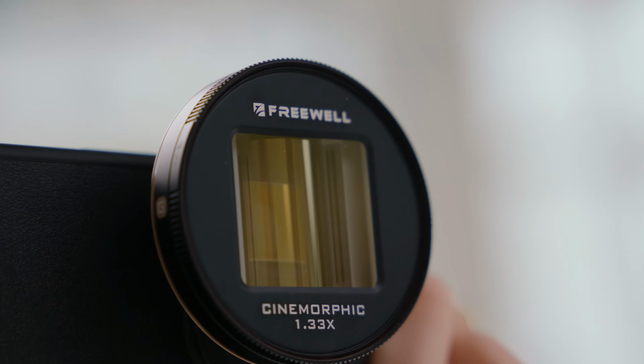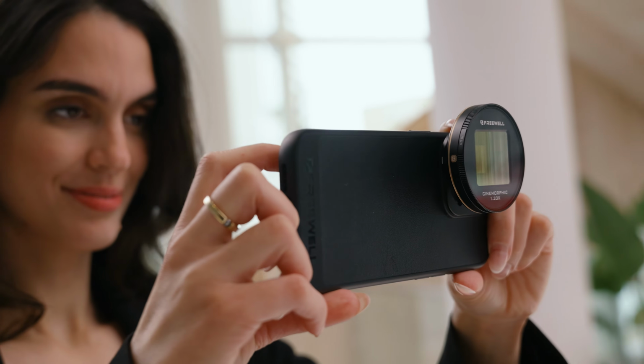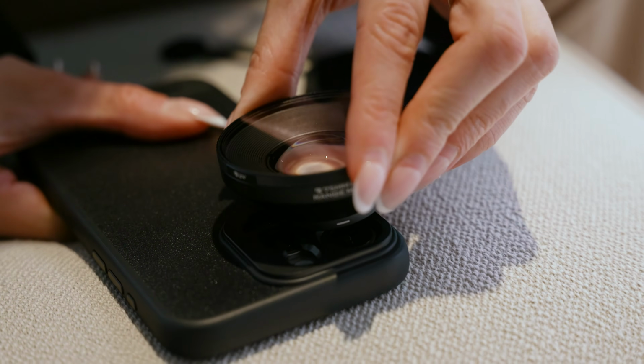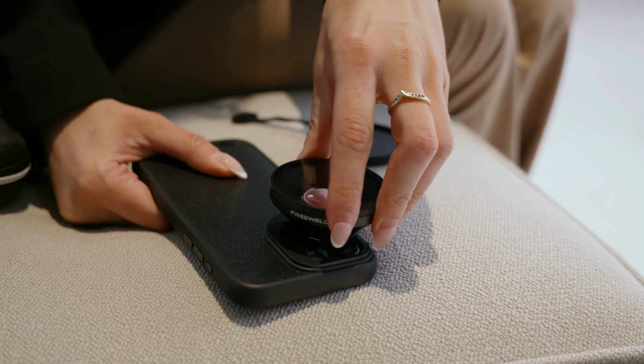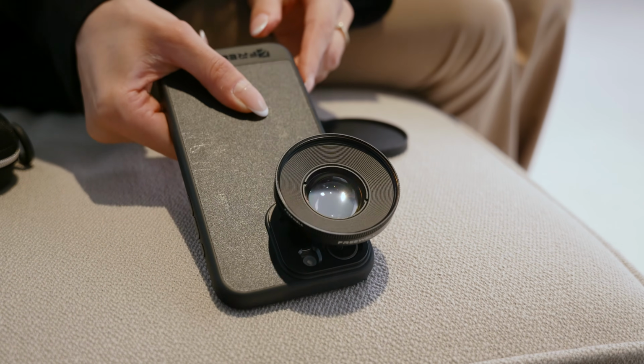And of course, it's also not the best quality lens on the phone, whereas the main camera is. Also, whenever you want to perhaps shoot higher resolution photos that have a wider frame, putting this lens on the main camera will give you better results than using the ultra-wide camera. This is because the main camera has a 48 megapixel sensor compared to the 12 megapixel sensor on the ultra-wide camera.